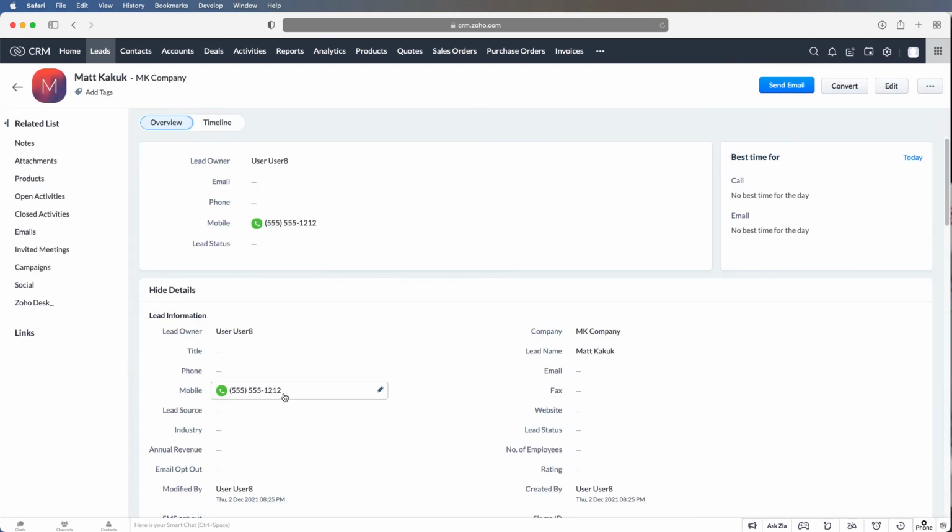So now I have a phone number that's incorrect. I could tell by clicking on it that that's how it was saved. When you save it, Zoho displays it all the same way, but underneath is where you could see how it was saved.